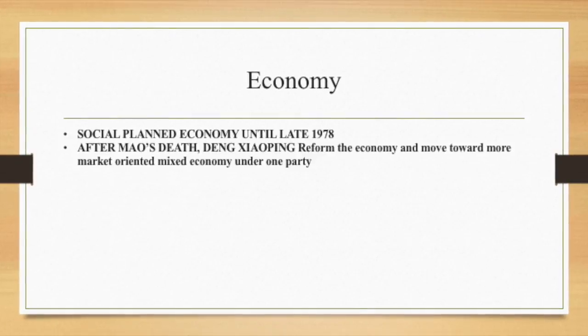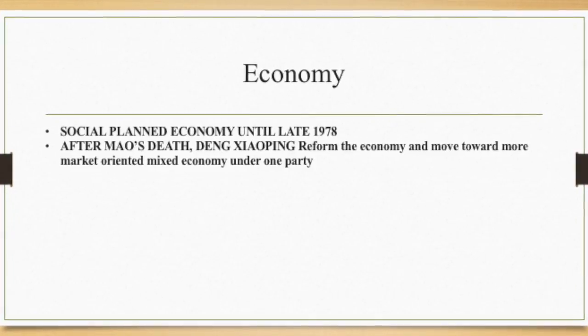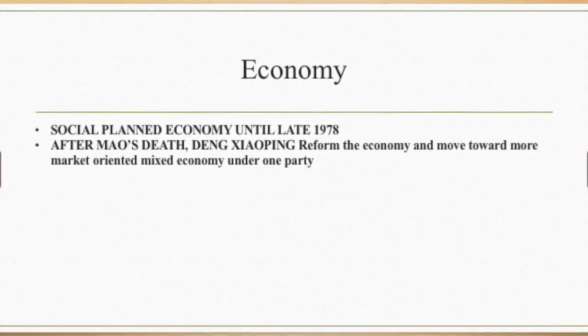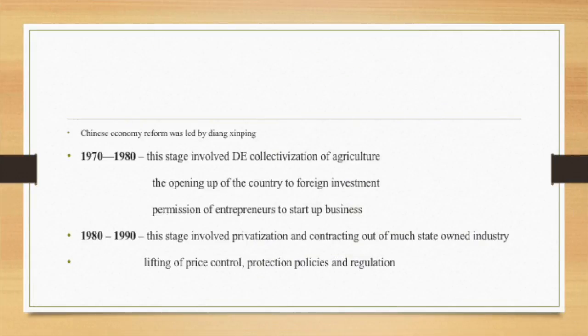China was a Soviet-style centrally planned economy until late 1978, but after Mao Zedong's death, Deng Xiaoping reformed the economy and moved toward a more market-oriented mixed economy under one party. China's economic reform was led by Deng Xiaoping. There are two stages. The first stage, between 1970 and 1980, involved decollectivization of agriculture, the opening of the country to foreign investment, and permission for entrepreneurs to start up businesses. The second stage ranged between 1980 and 1990. This stage involved privatization and contracting of the mass state-owned industry, lifting of price controls, protection policies, and regulations.